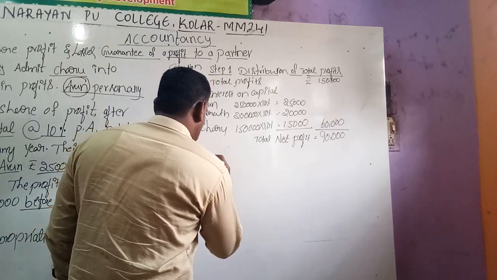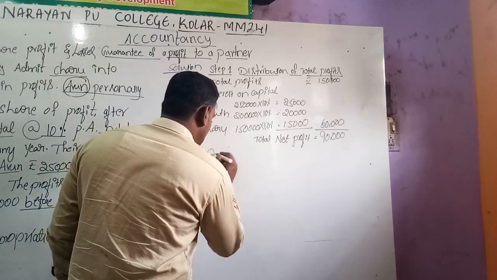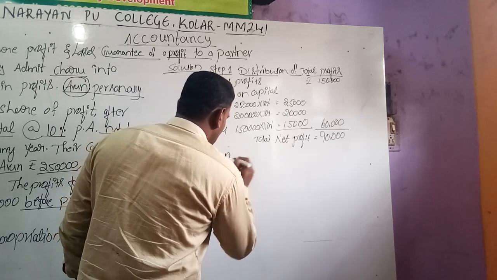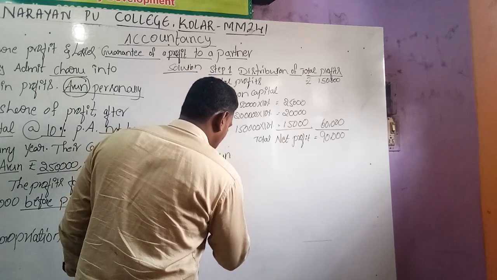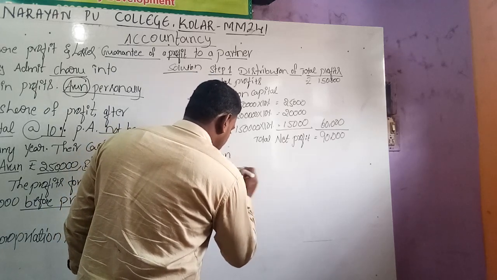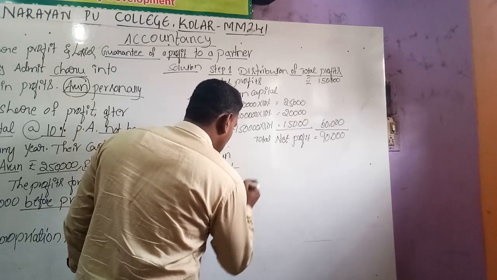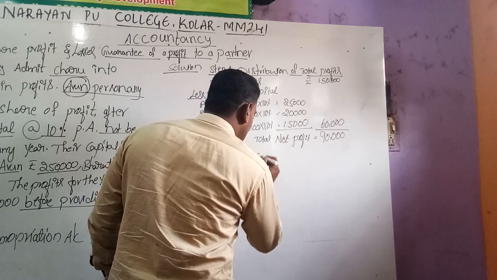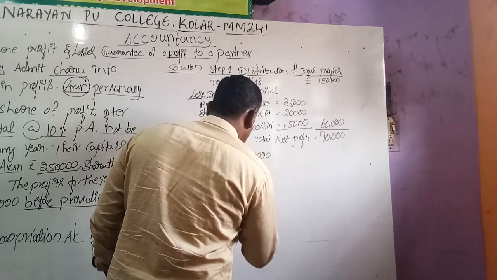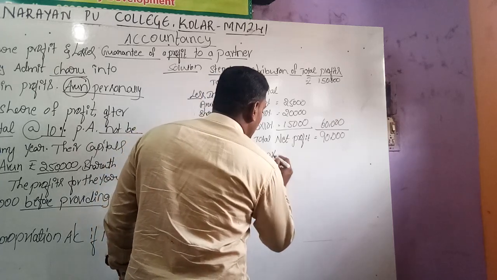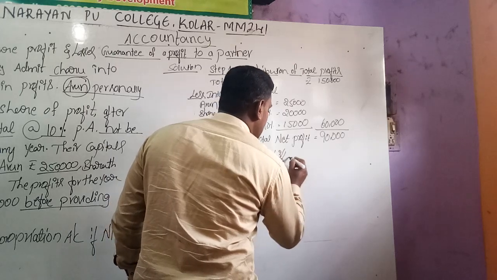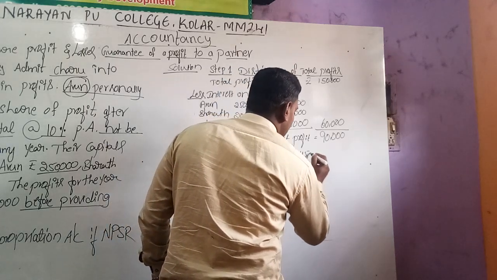Now the profits of the remaining partners Arun, Bharat, the third partner is Charu. That is 90,000 into 3 divided by 6, he will get 45,000.